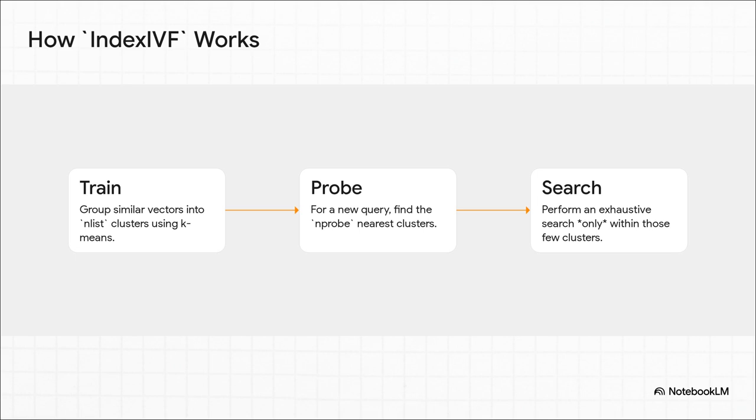Then, when your query comes in, it quickly finds the closest neighborhoods, not the individual items. And you've got this little knob, the nprobe parameter, that lets you decide how many neighborhoods to check. Finally, it does a quick, exhaustive search, but only inside those few areas you picked, ignoring literally everything else.